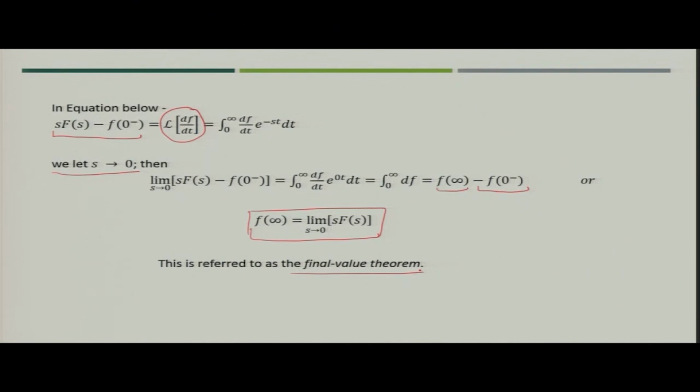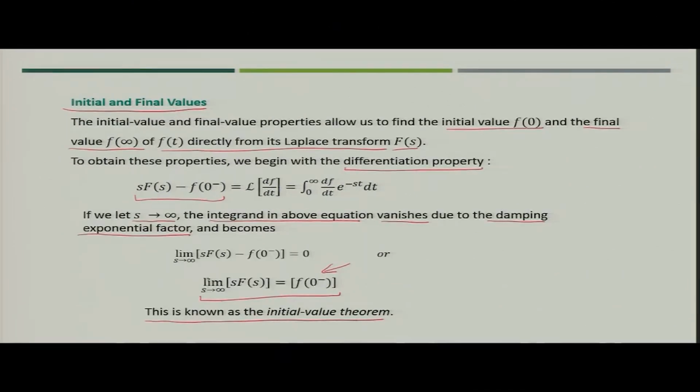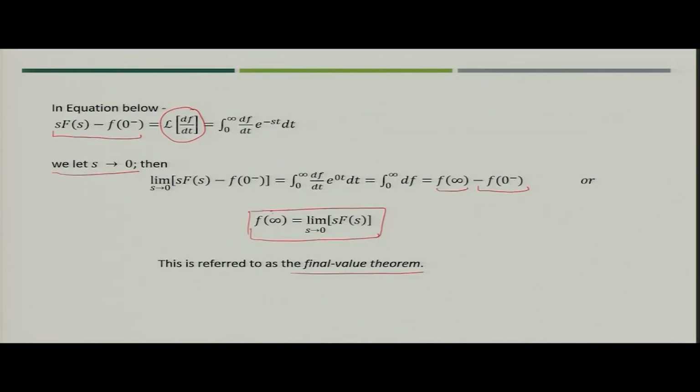So, if you compare both of them, when s tends to infinity, the value of s F(s) will give you the initial value, while in the case of the final value f(infinity), s tends to 0 and you will find the value of s F(s) when limit s tends to 0.